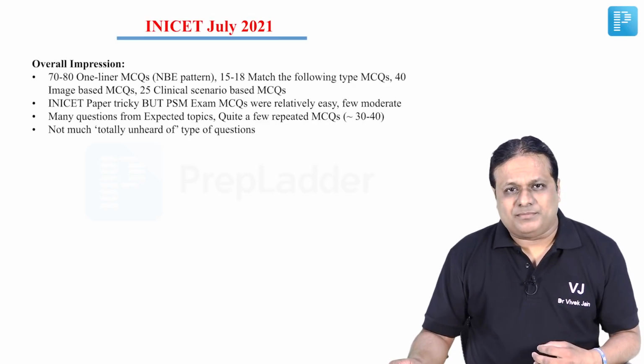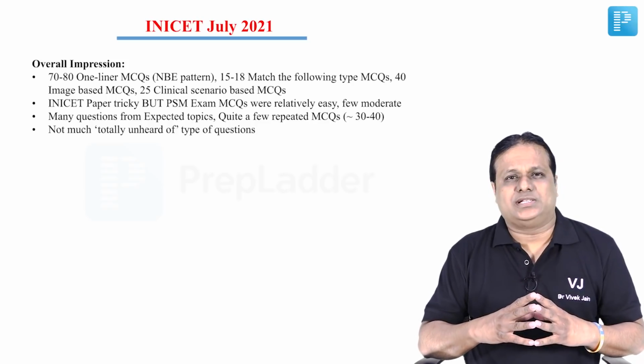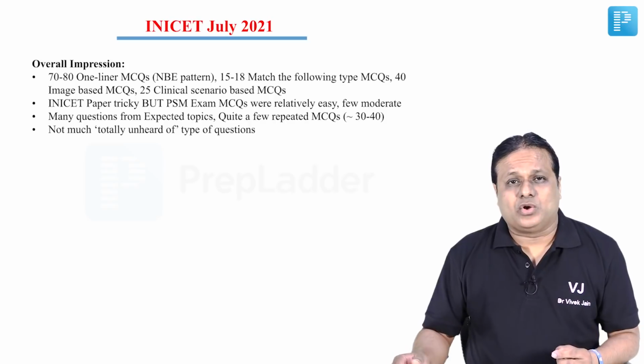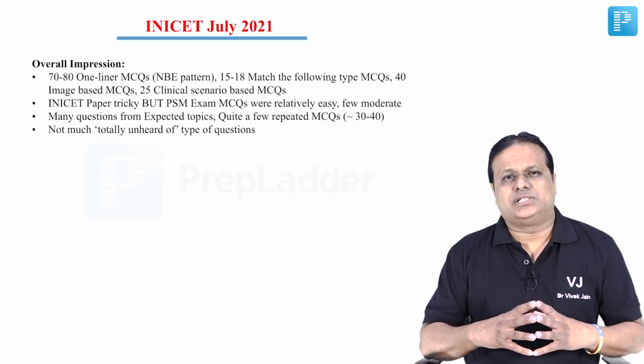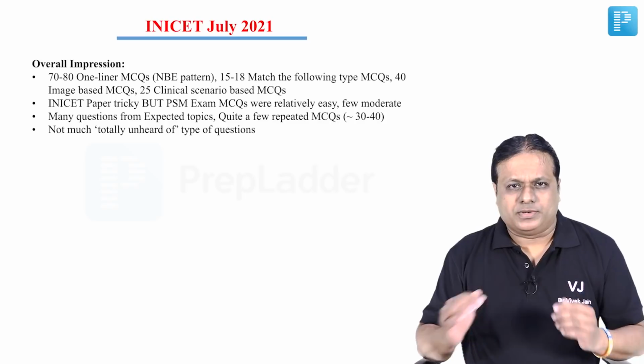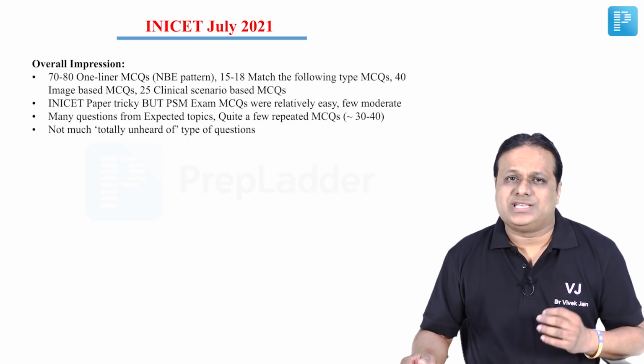When we look at PSM, the paper was quite easy for PSM, but there were few questions which were moderate level because they had never appeared in the exam earlier. Most of the questions, when we look for the whole paper, were on the expected lines, and around 40% of the paper was a repeat from exact same questions or same topics.